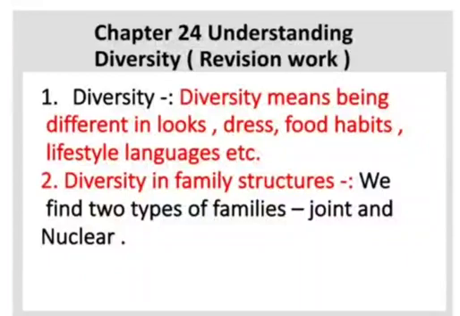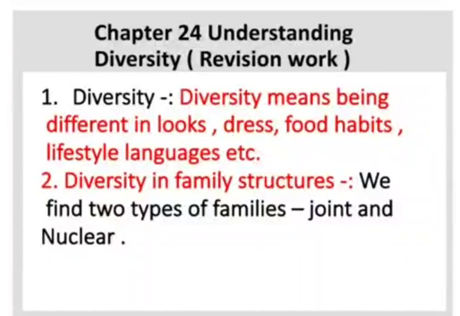So, in the first topic we have revised, define diversity. That is, diversity means being different in looks, dress, food habits, lifestyle and languages. In the second topic, we have revised diversity in family structures. There are 2 types of families, joint families and nuclear families.